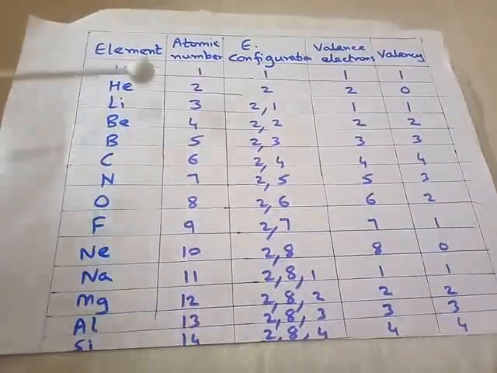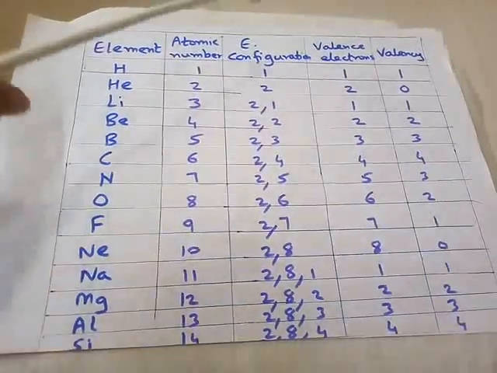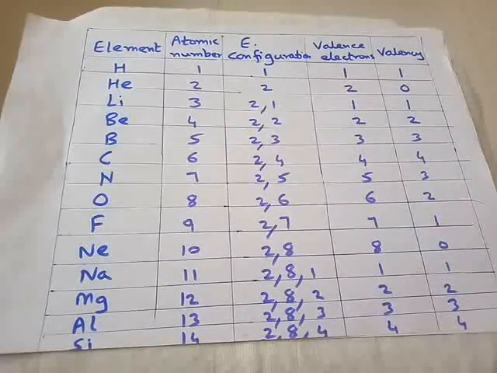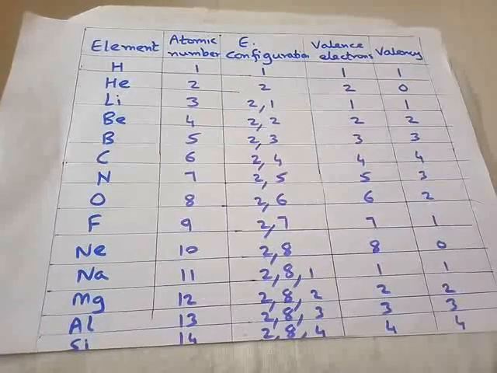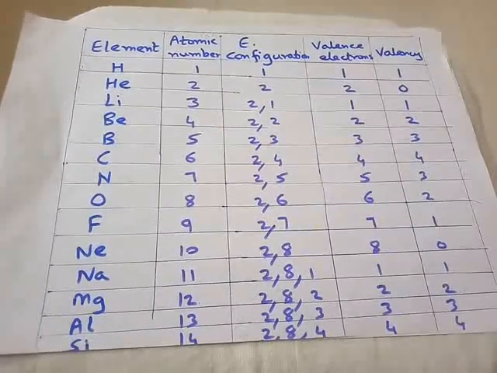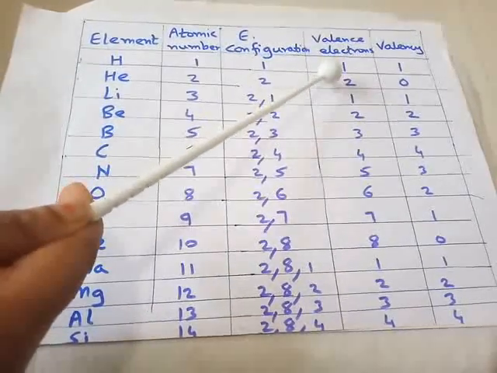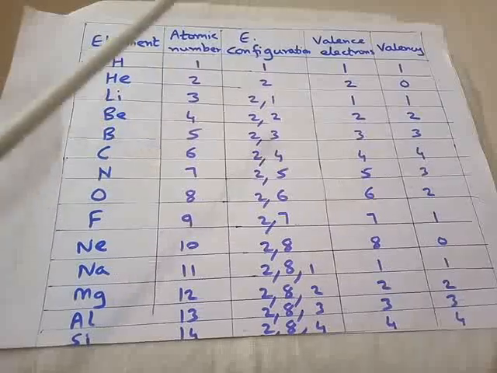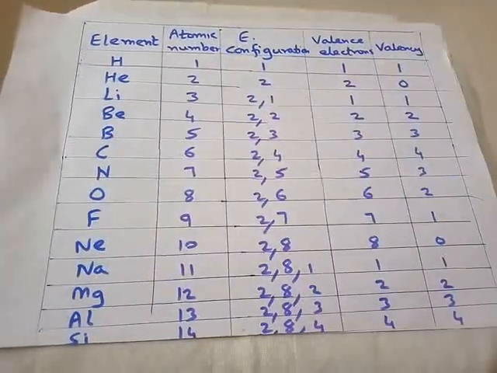Atomic numbers are provided here. Second column is for atomic number. Third is for writing electronic configuration. I have taken up many examples now for chlorine, for sodium. So now you know how to write the electronic configuration. Then the valence electron. What do you mean by valence electron? The number of electrons in the outermost orbit is known as the valence electron, and the last column is valency.